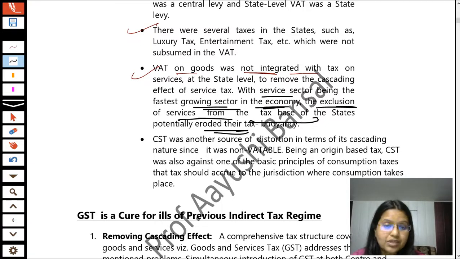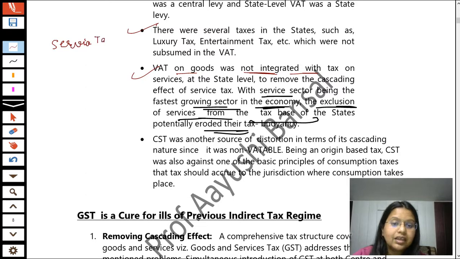Now what was happening, students, is that service tax was under the control of the central levy. Even if a person is providing services at intrastate level, that is within the same state, they have to charge service tax. If they are providing services at interstate level, they have to charge service tax.